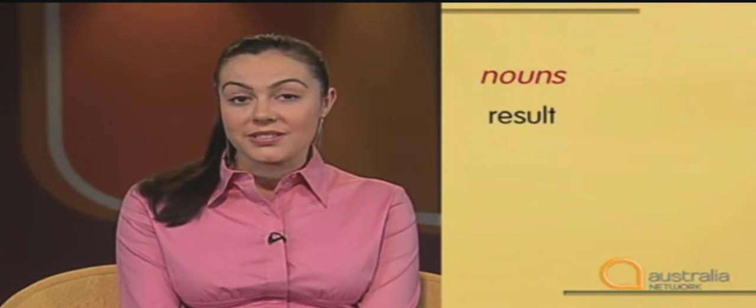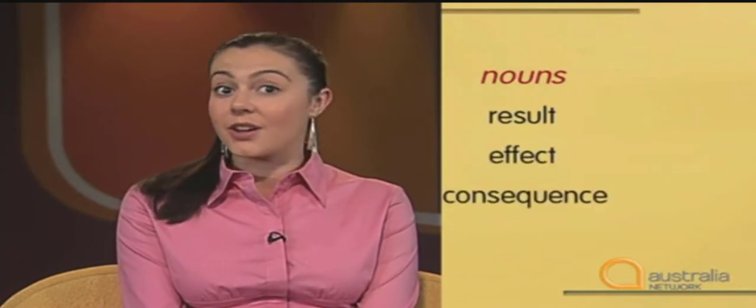Notice that we use a noun phrase here. This is very common. We can use nouns like the result, the effect, the consequence. If we look at these effect relationships, we can say B is the effect of A, B is the result of A, B is the consequence of A.